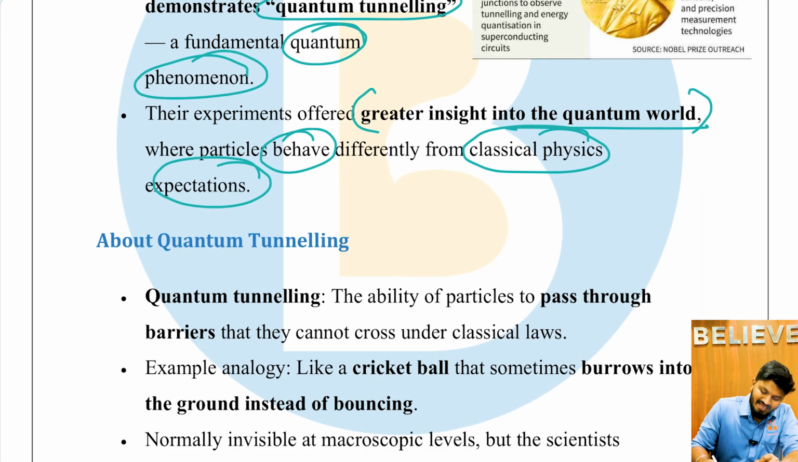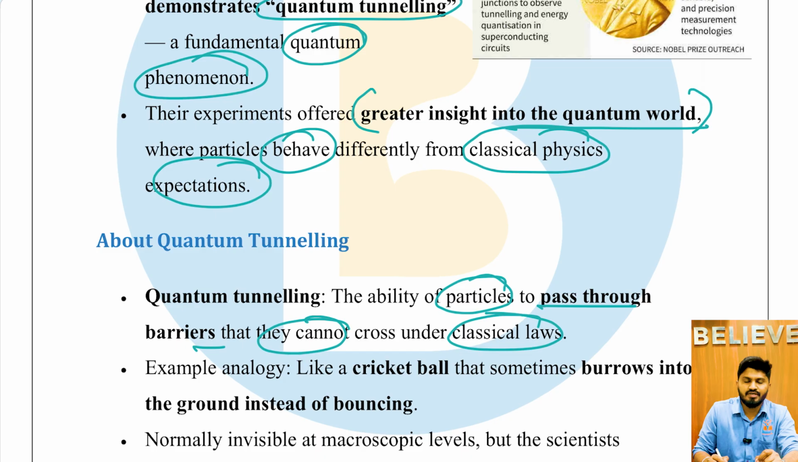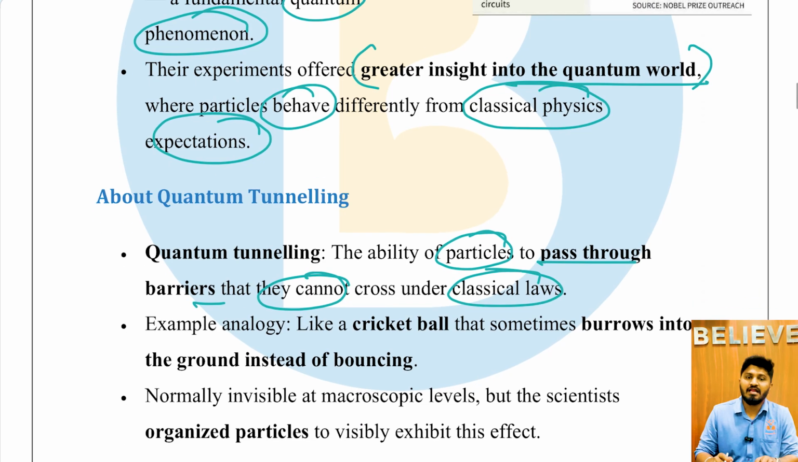Quantum tunneling is the ability of particles to pass through barriers that they cannot cross under the classical laws. Under the classical laws, if there is a particular barrier, the particles are not able to pass through it. But at the quantum level, because of the physical properties which change under quantum pressure, you can say, they will be able to pass through this particular barrier. So quantum tunneling helps us understand why they are able to pass this barrier.